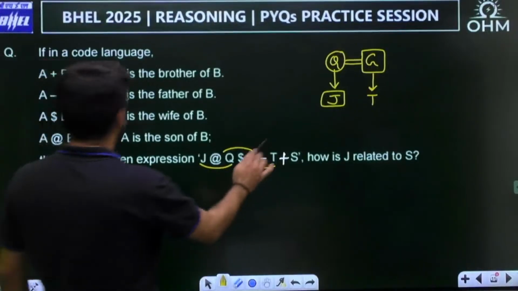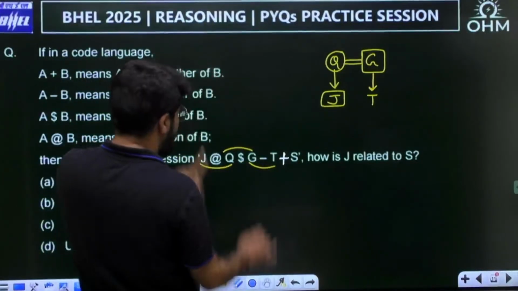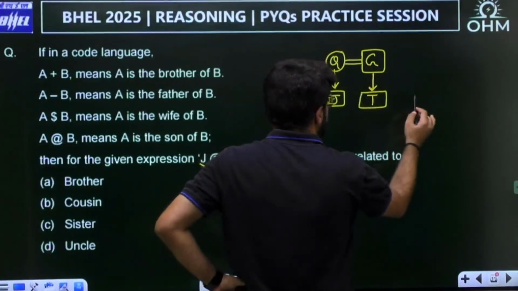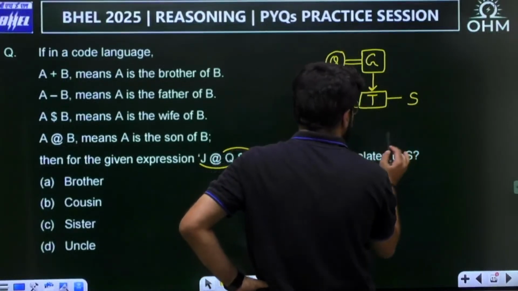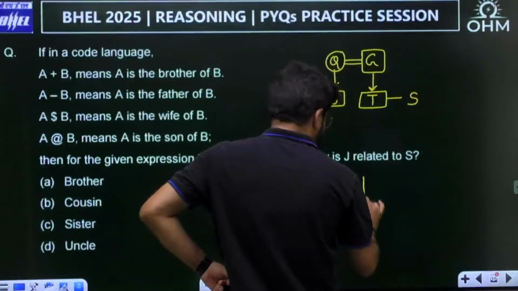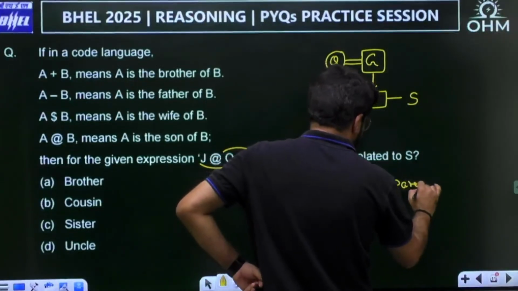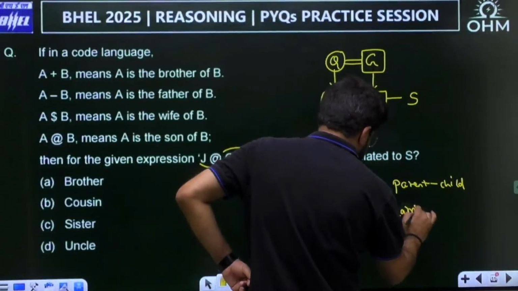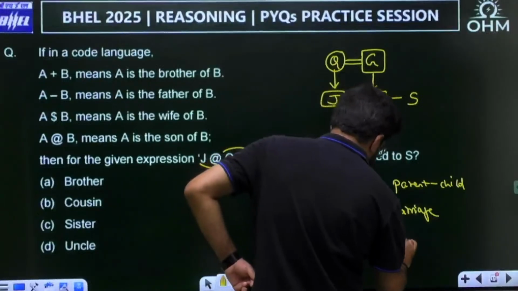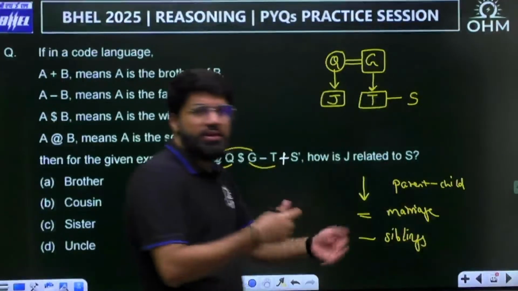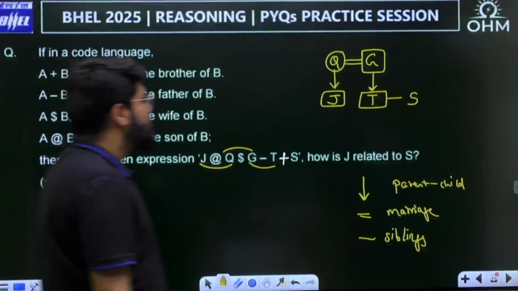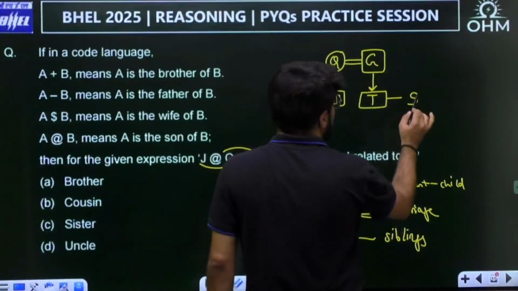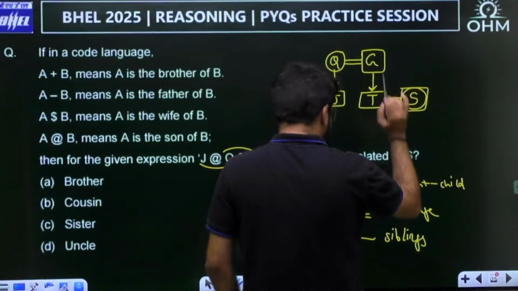And then the last is T plus S. What is plus? Brother. T is the brother of S. Brother again means male. For any sibling relation, we use a dash. Equal to means marriage, and dash means siblings. Sibling means brother, sister, anything. So T and S are siblings, but is S female or male? That we cannot say immediately.